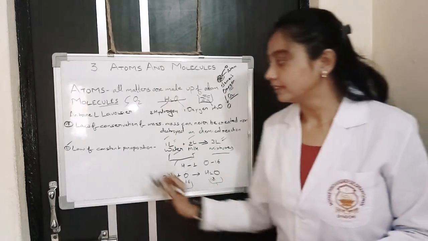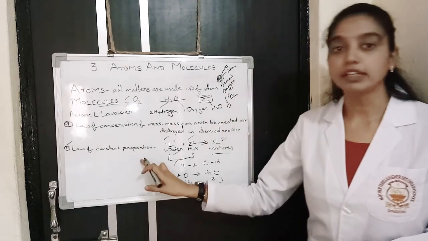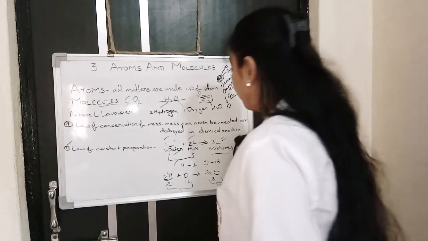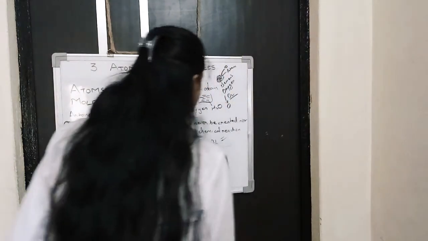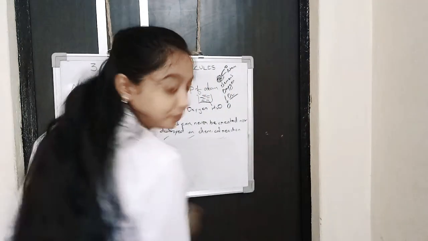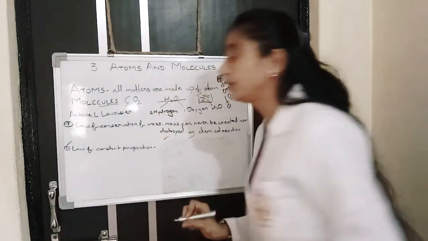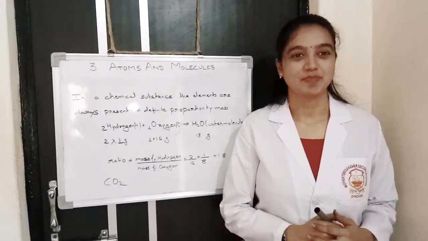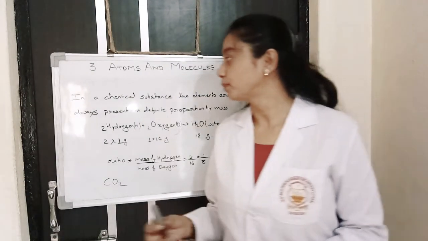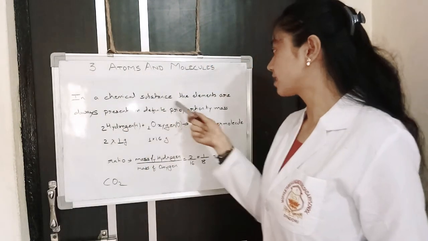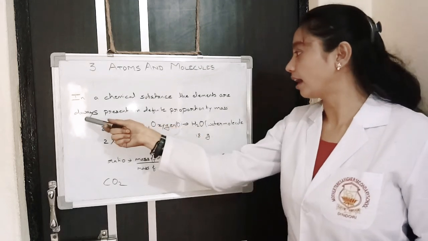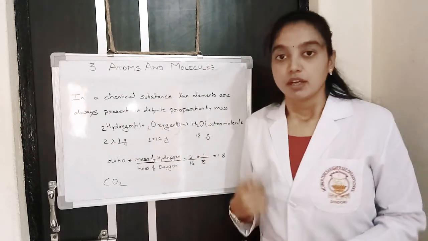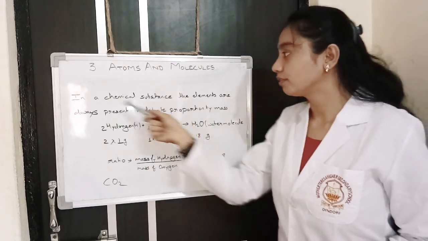Okay, and next we study the law of constant proportion. What does constant proportion state? The law of constant proportion states that in a chemical substance, the elements are always present in a definite proportion by mass. So what's the meaning of this sentence?